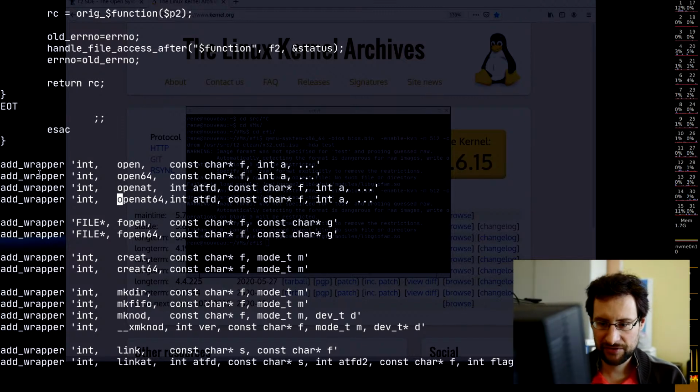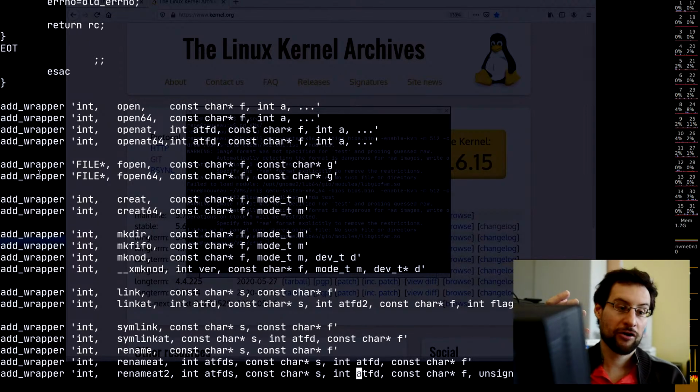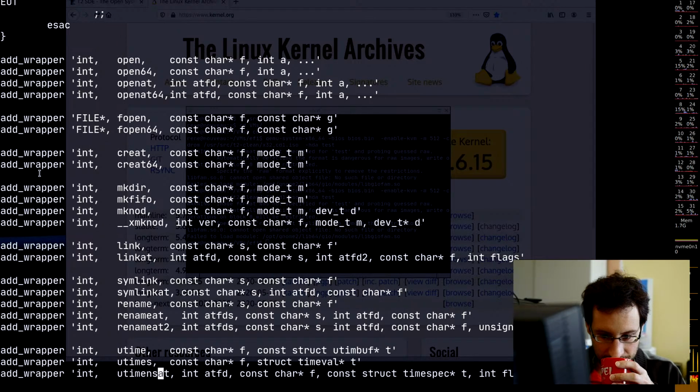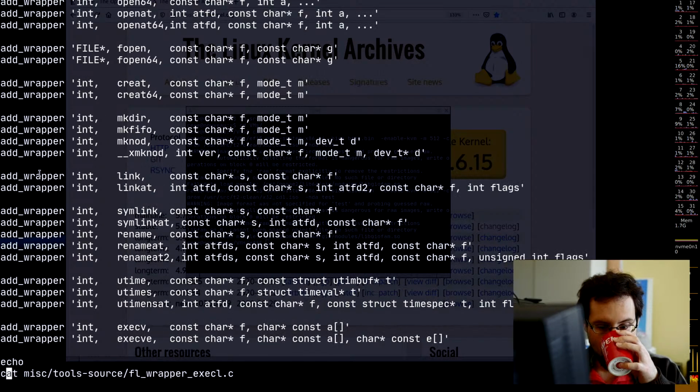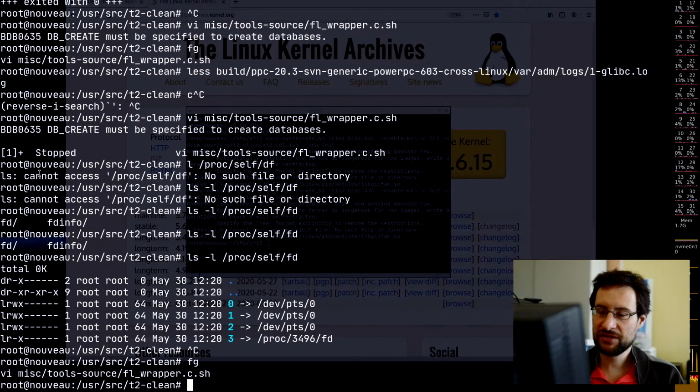Generating this wrapper, there you see quite a few: openat, also the 64 variants, create at, wait a second, it's not create, linkat, symlinkat, renameat, and renameat2. Also, Linux developers add a new system call and then just a year later, wait a second, we need some flags, so renameat and renameat2, can't even make this stuff up. And utimensat. Anyway, fun stuff, you do that and your glibc installs better.